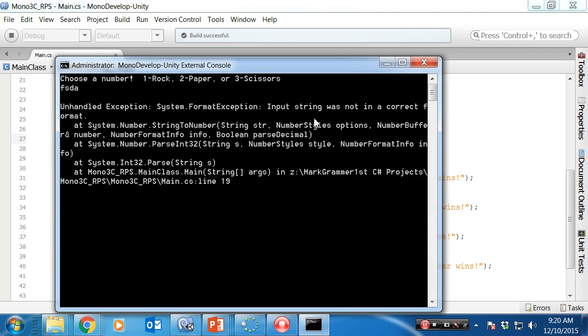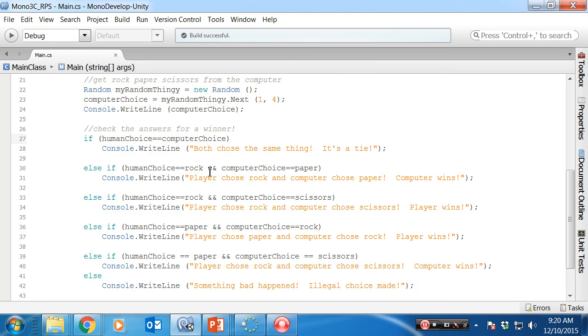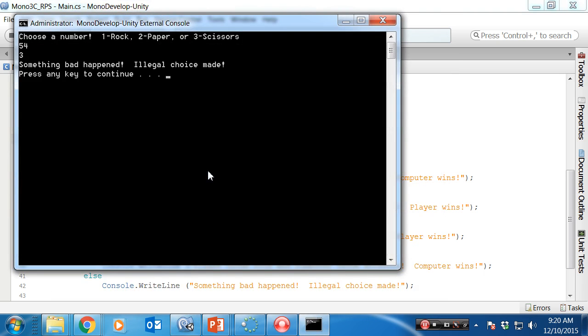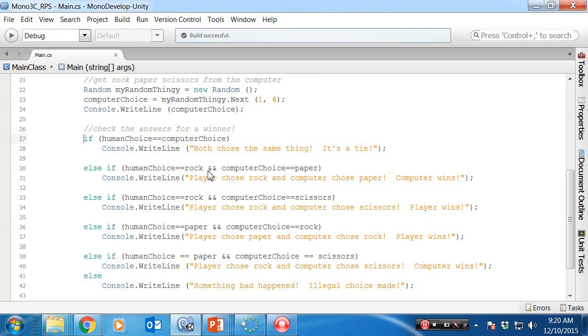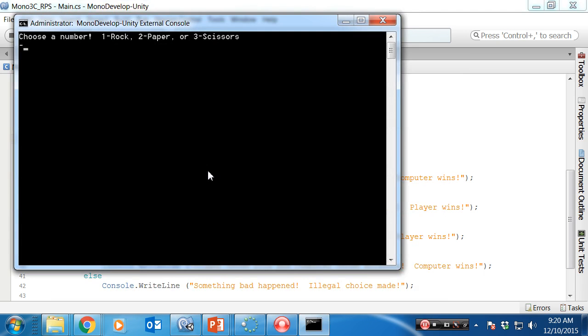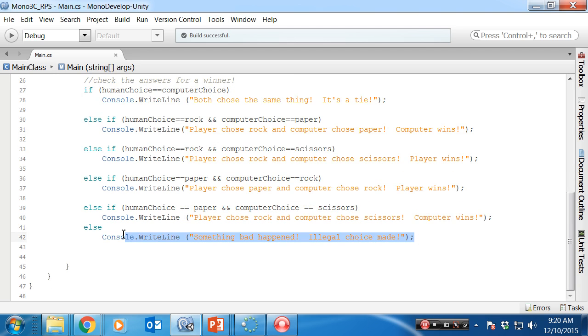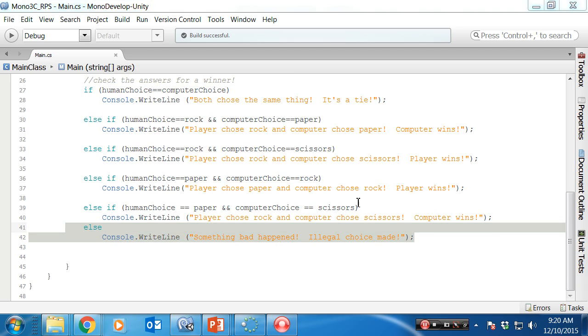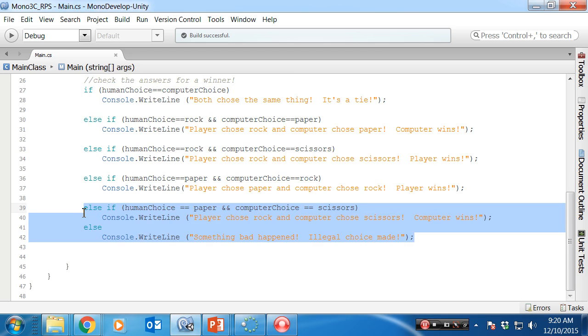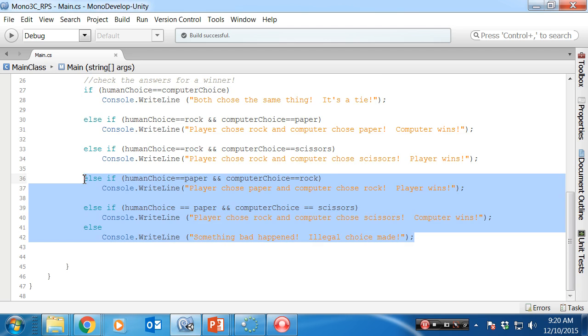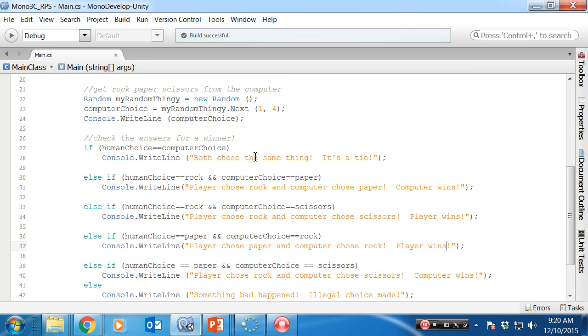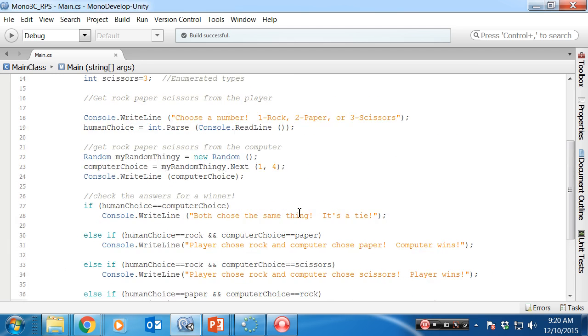Run it now, gibberish. Okay, and it crashes. Now, the crash will fix in a second. Let's go 54. Something bad happened. Okay, and -10. Something bad happened. Okay, so we take care of illegal choices down here. But rather than just take care of illegal choices down here, let's make the game more robust, more flexible, less rigid. It shouldn't just go down there and say, oops, something bad happened. It should make the user give me something good.